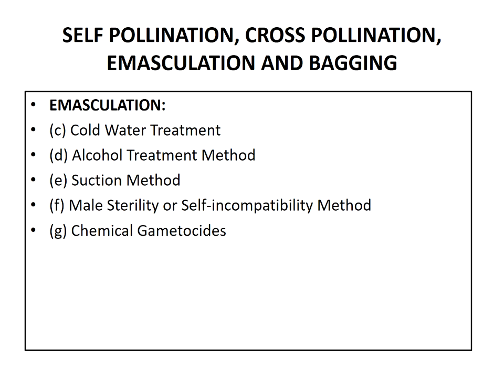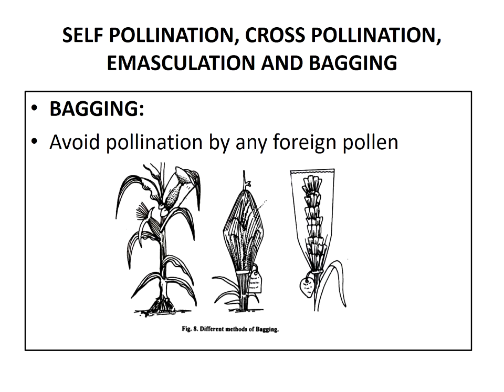These are the chemicals which are used to cause male sterility. FW450 in a cotton plant is used for bringing about the emasculation. So this is about the emasculation.